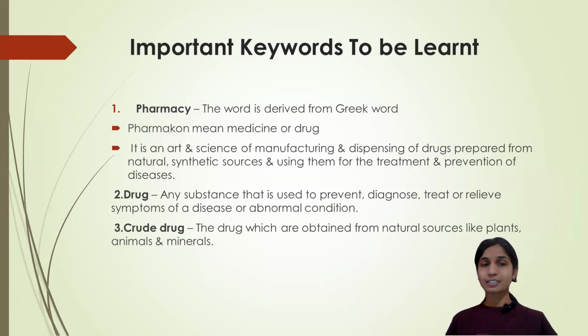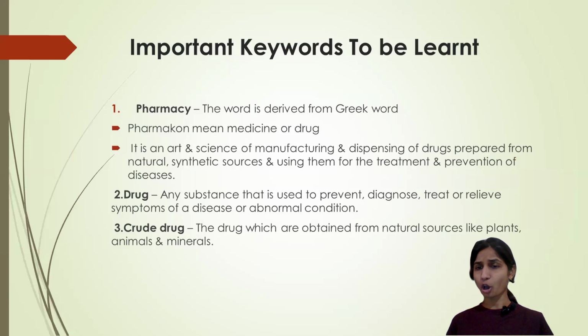And the next thing is crude drug. It is the most important word to be learned by us as pharmacy students. These crude drugs are the drugs which are obtained from natural sources like plants and animals and minerals.